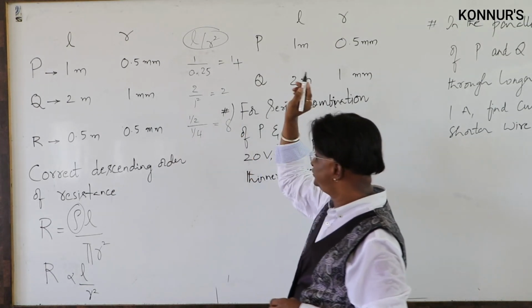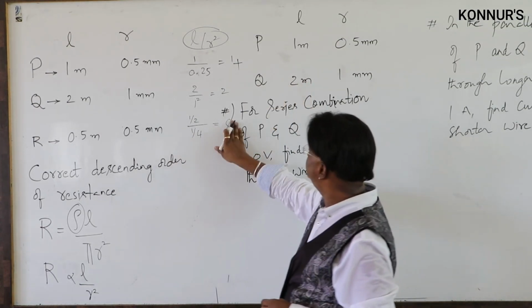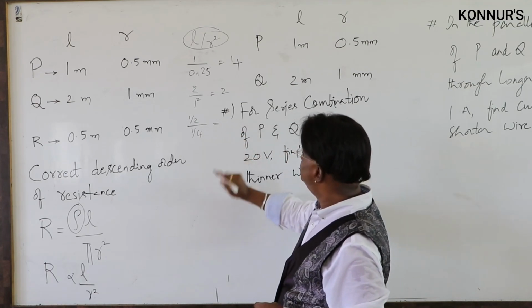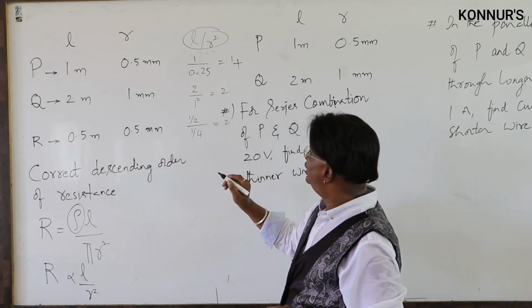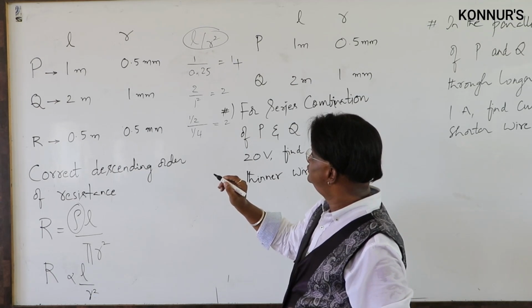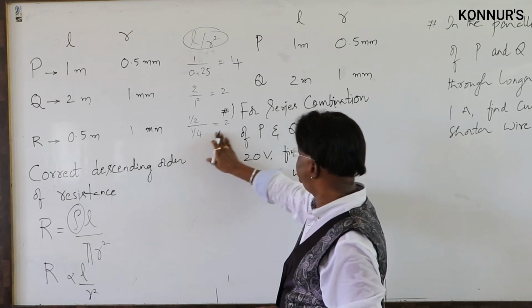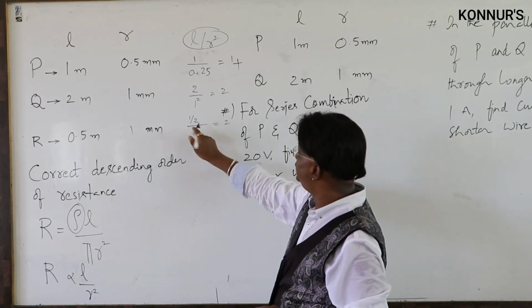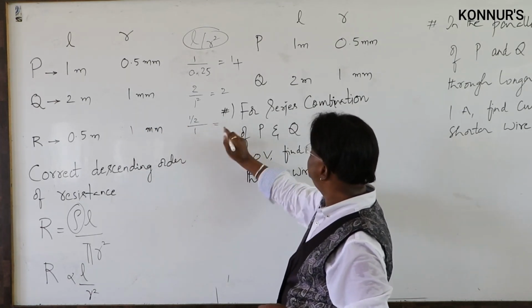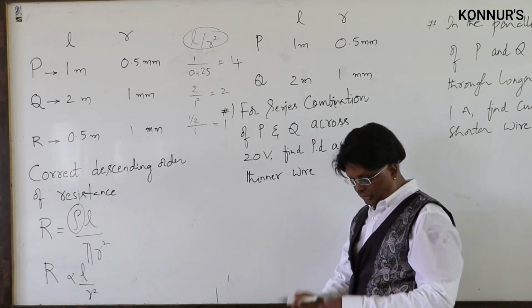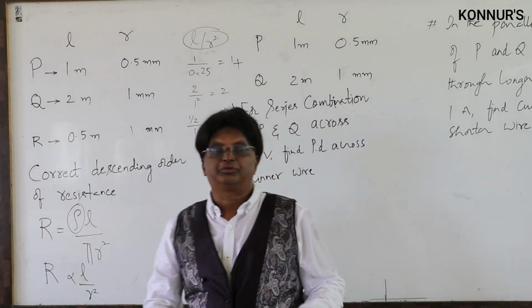This will give you 8. No, this will give you also 2. Therefore, I will write it as 1 millimeter. Therefore, this will be 1 by 2 by 1. This is 1. So now, R proportional to L by R square.